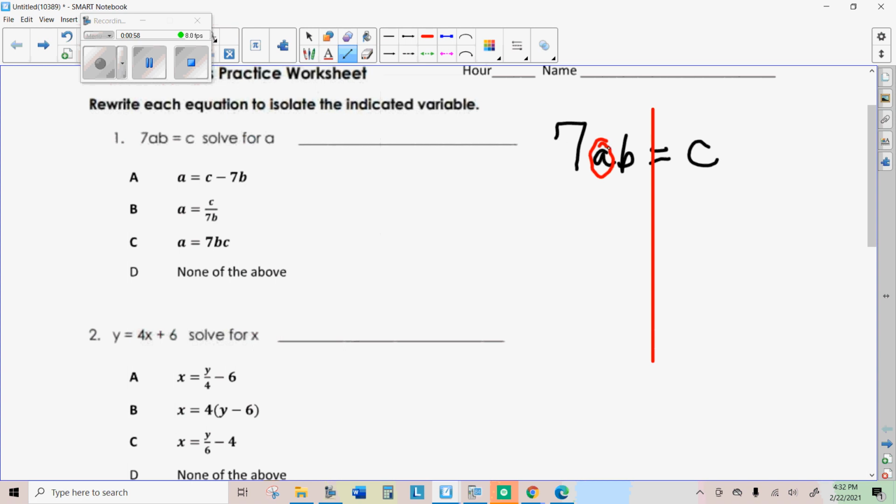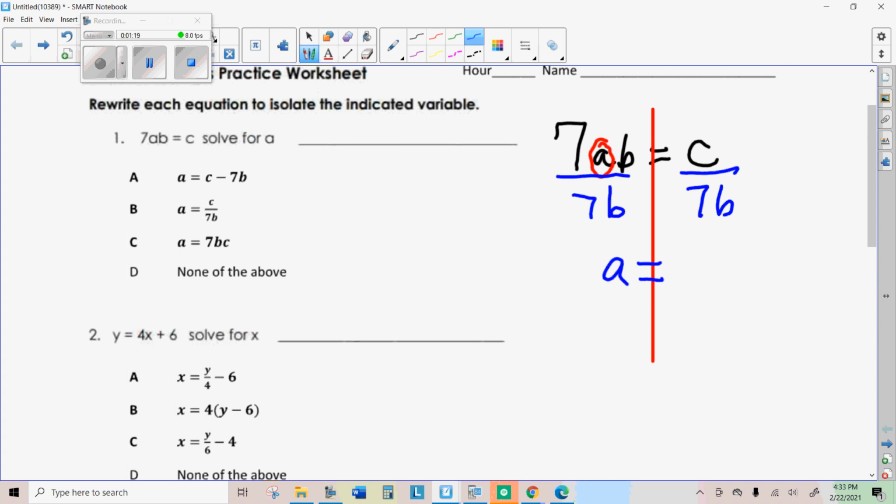Both the 7 and the B are multiplied by A, so the way you would get rid of them is by dividing. We're going to divide by 7B, and you can do this all at once. 7B divided by 7B is just 1A. So we're down to A, and then I just have to divide C by 7B. A equals C divided by 7B, which is answer B.